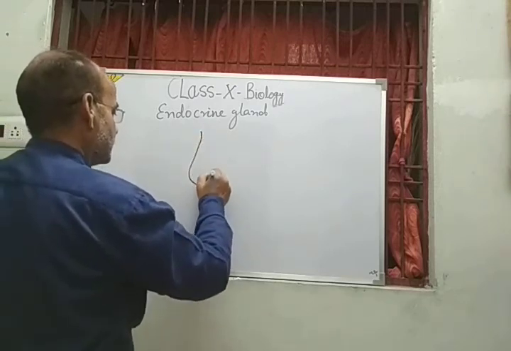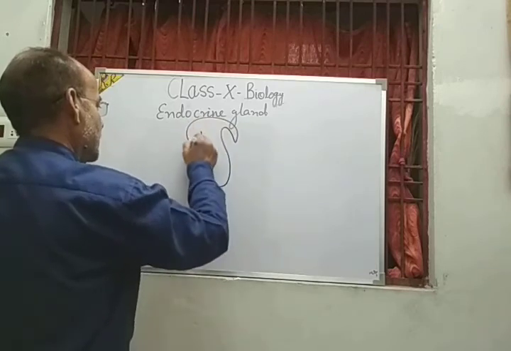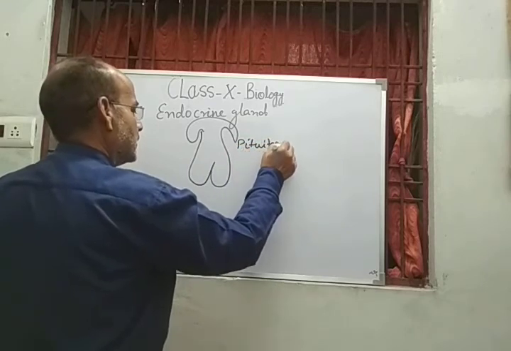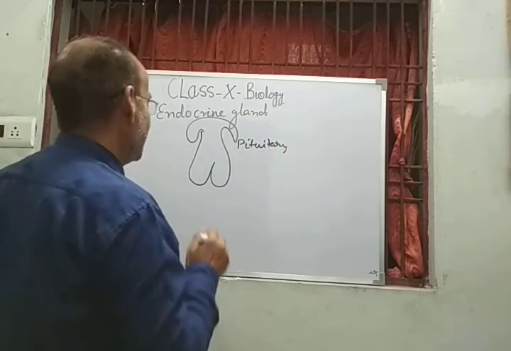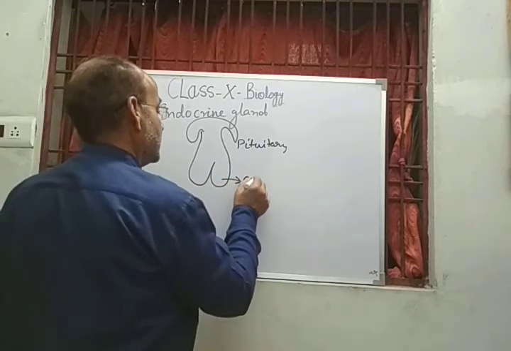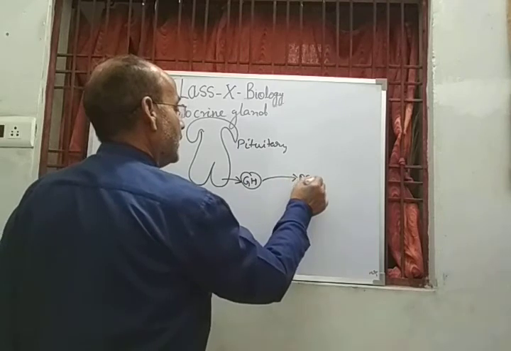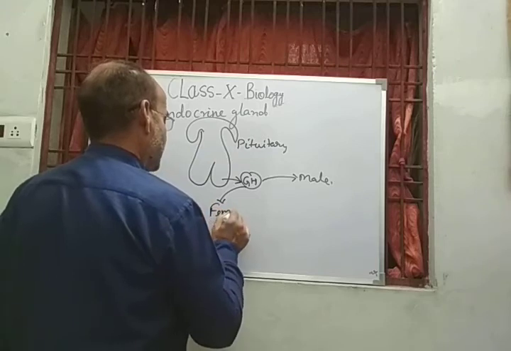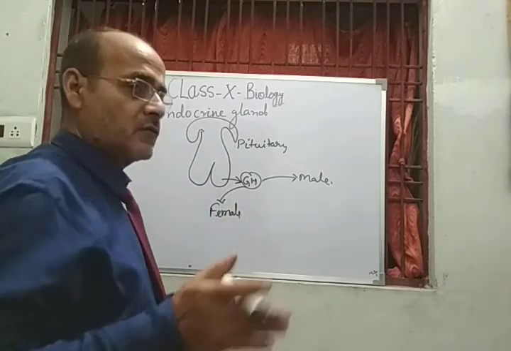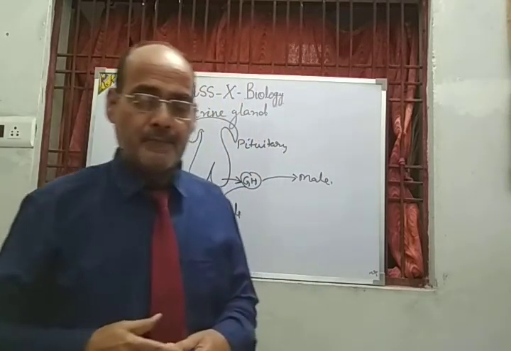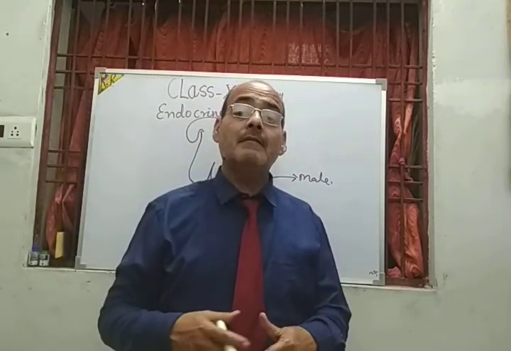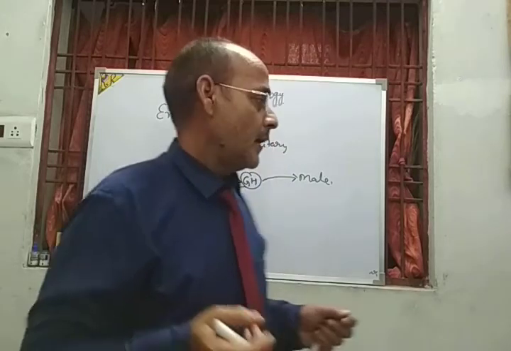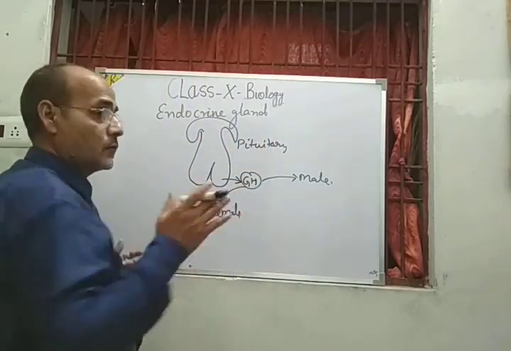The pituitary releases growth hormone, GH, in both male and female, and this is responsible for the separation of the two sexes by the appearance of secondary sexual characters like voice modulation and so on. So this is related to the overall growth of the body.